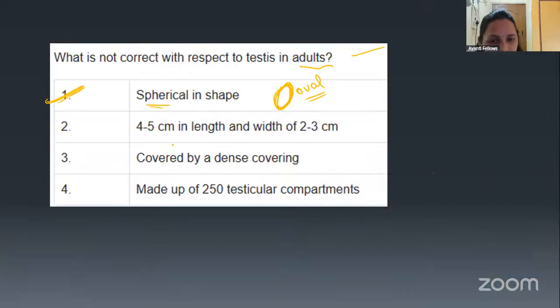Then coming to the structure, you know that it is 4 to 5 centimeter in length and the width is 2 to 3 centimeter. And here you have to see that the testis is covered by a dense covering. Yes, it should be protective, right? So the dense covering will help in the protection. Remember, the dense covering is there for protection.